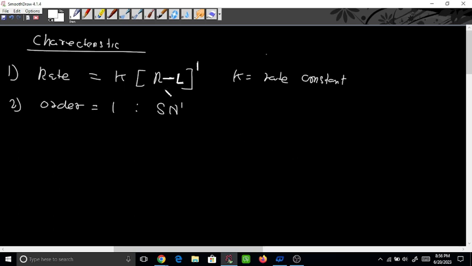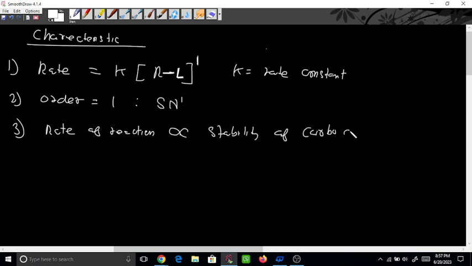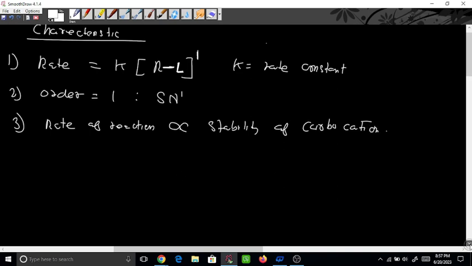Then again we can see the first step. In the first step the carbocation was formed here: RL means R plus and L minus. So the rate will be directly proportional to the stability of the carbocation. This is also very important: the rate of reaction is directly proportional to the stability of the carbocation.